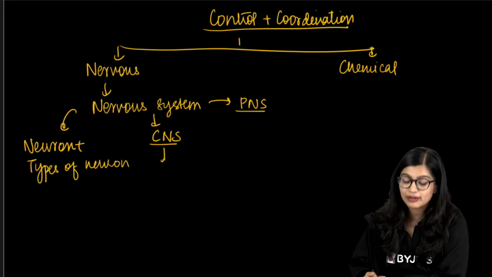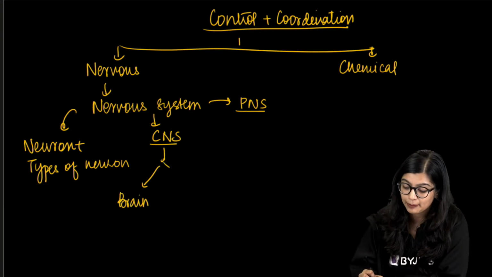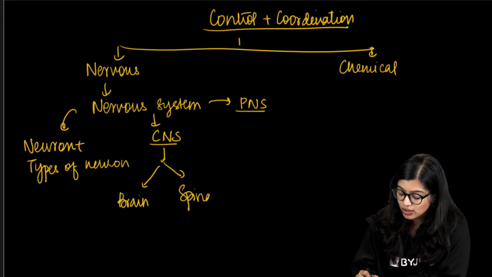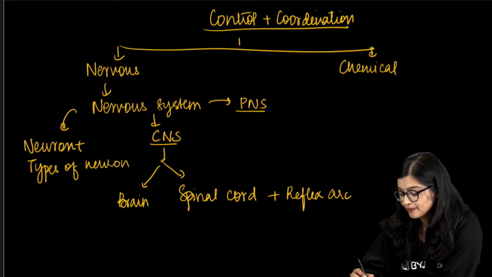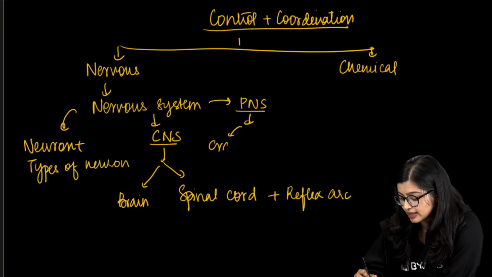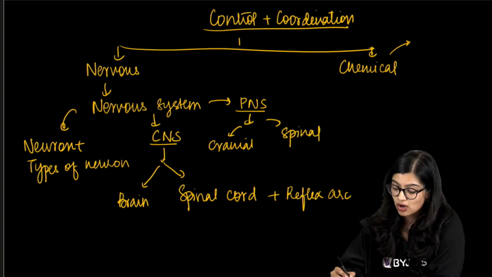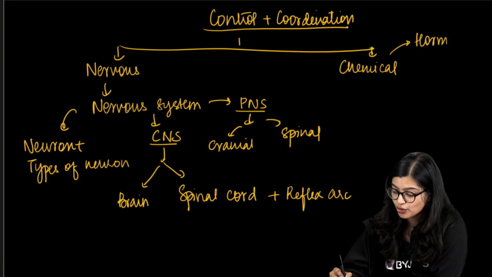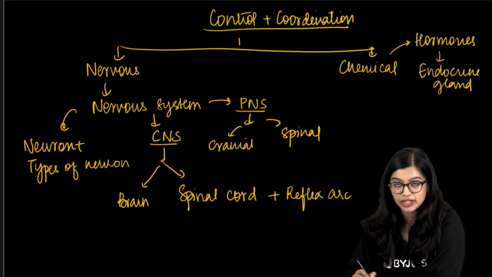Now, when we talk about the central nervous system, we learnt about the structure of the brain, the different parts and its function. Then we also learnt about the spinal cord, and the role of spinal cord in reflex arc as well. In PNS, we learnt about the cranial nerves and the spinal nerves. Then in chemical coordination, we saw that in our case, it is controlled by hormones produced by endocrine glands, and we learnt about the different endocrine glands.